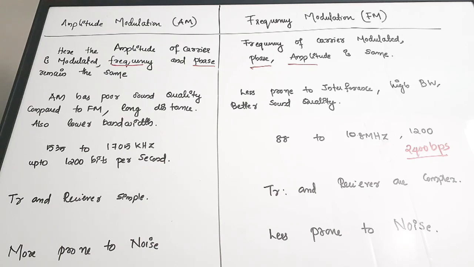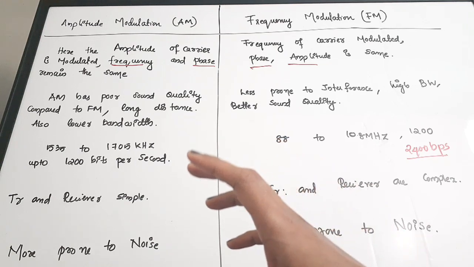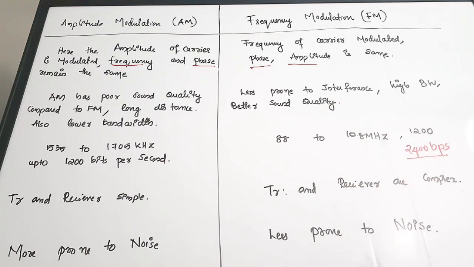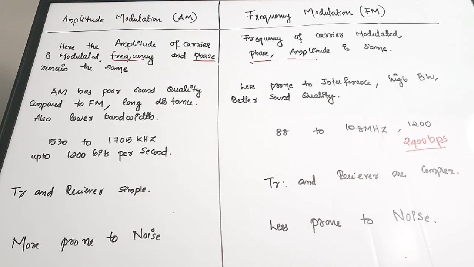Okay. Next is about the noise. So here we are actually varying the amplitude of the carrier, and due to the variation in the amplitude, this is more prone to noise.